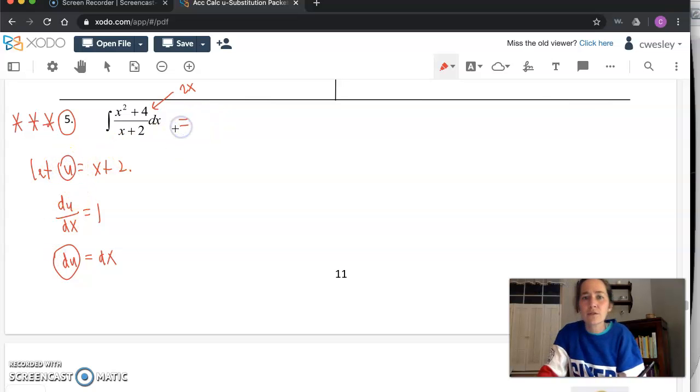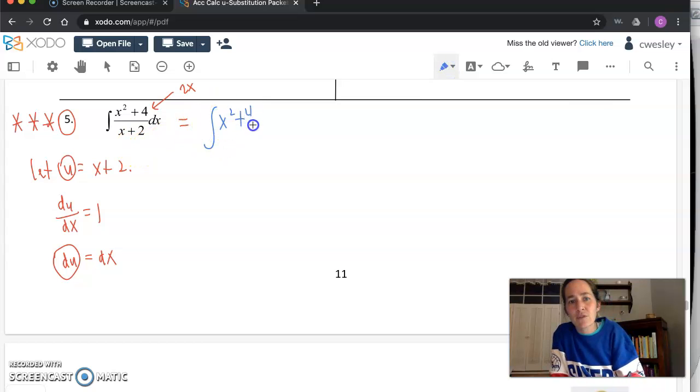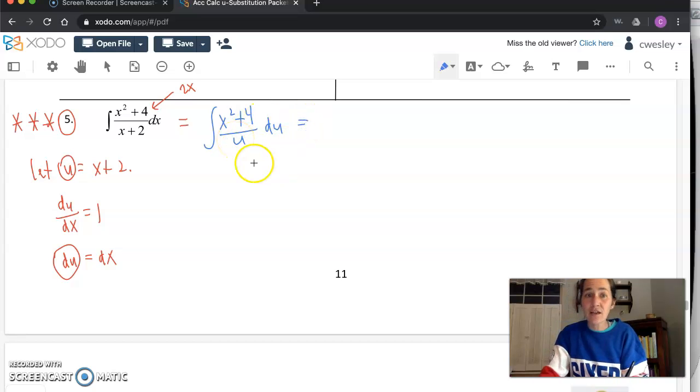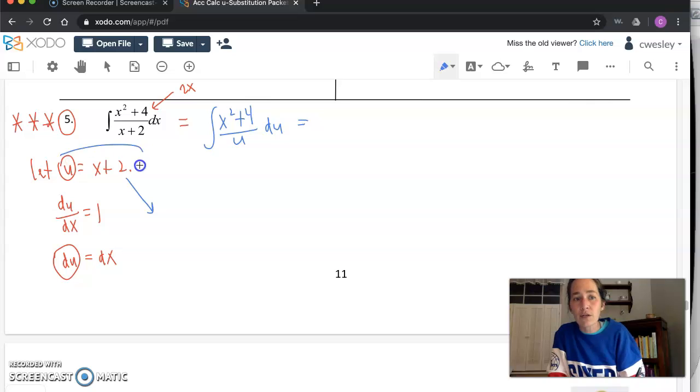So once you go back up to the original, sub in for what you can right now. The top we're going to leave, x squared plus 4, we'll have to deal with that in a second. But the bottom we can make u, and dx we can write du for. Now we've got to think of our best way to get rid of x squared. I don't see anything canceling to make that x squared go away, but last time what worked pretty well was we took what we already used here. This is going to be some back substitution again.